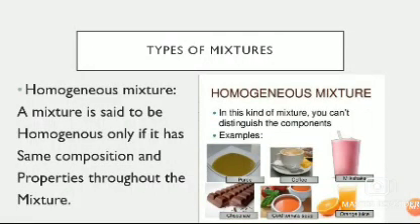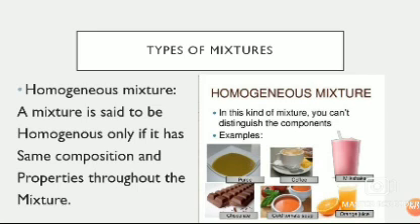Next is types of mixtures. So mixtures are of two types. First is the homogeneous type. So what is a homogeneous mixture? A mixture is said to be homogeneous only if it has the same composition and properties throughout the mixture. So if the mixture has the same composition and same properties throughout, then that mixture is said to